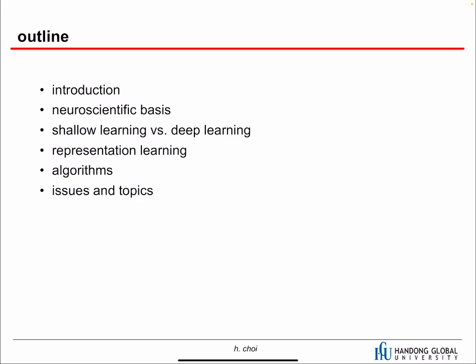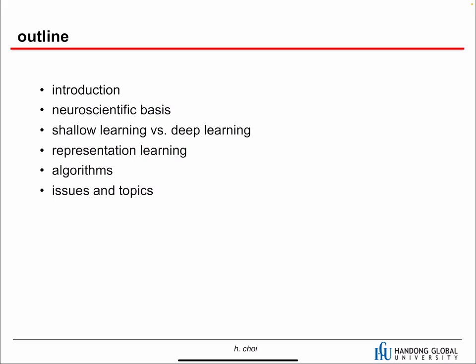And this is the outline of this chapter. First, I'm going to introduce what deep learning is really briefly, and then I'm going to provide some neuroscientific basis about deep learning. Then I will compare shallow learning and deep learning: what's the difference and why deep learning works better than shallow learning?